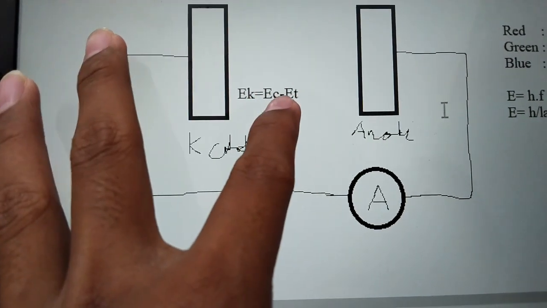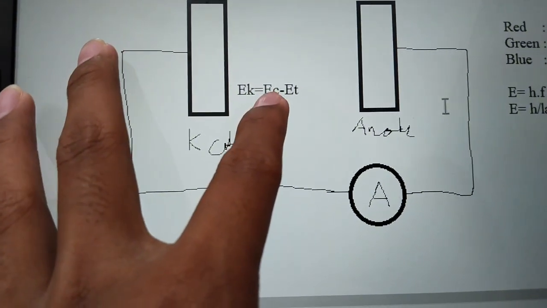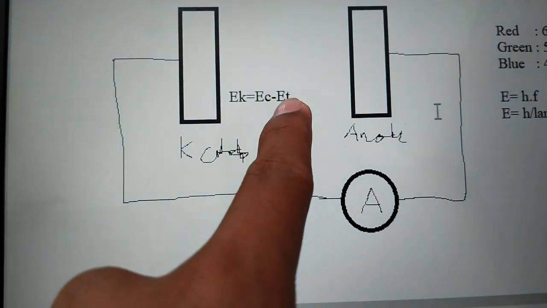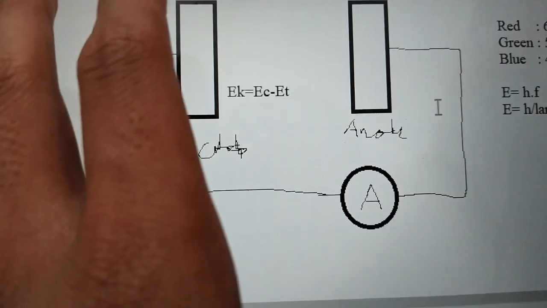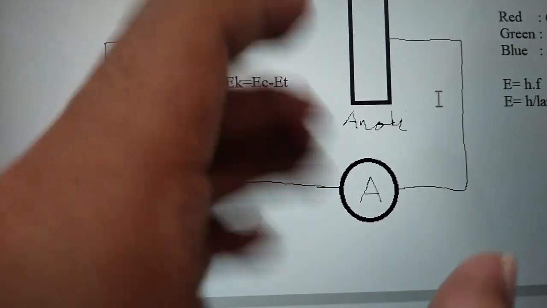But if the incoming energy is lower than the threshold energy, the electron cannot be released or ejected.